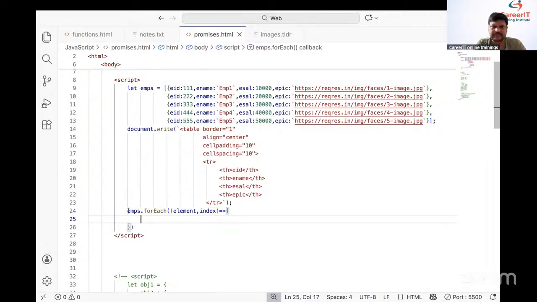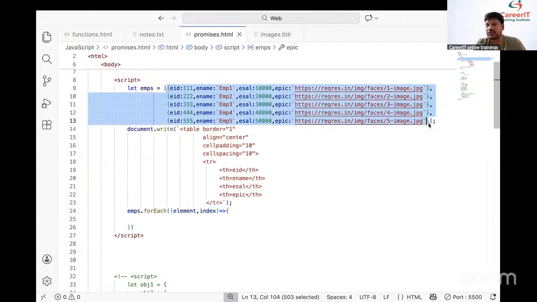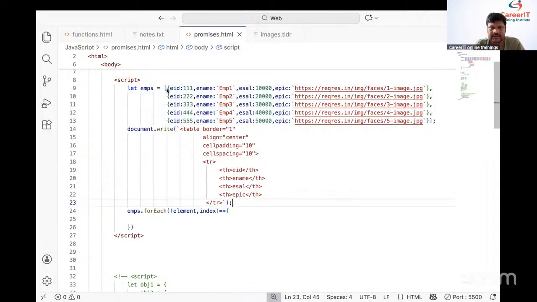Students, whatever code we have here, this code will execute 5 times. How many times will it execute? 5 times. For the first execution, the first object is stored to element and zero is stored to index. For the second execution, the second object is stored to element and one is stored to index.